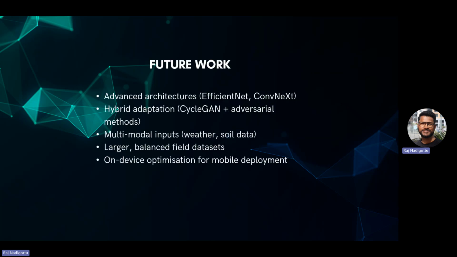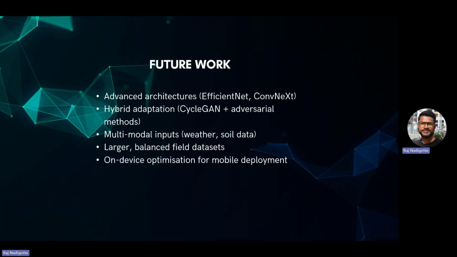agriculture domains, right? So the future work is that we should use more efficient models, like EfficientNet, which would use high resolution inputs, and also we should use hybrid adaptation, like CycleGAN plus adversarial methods such as DANN, right?